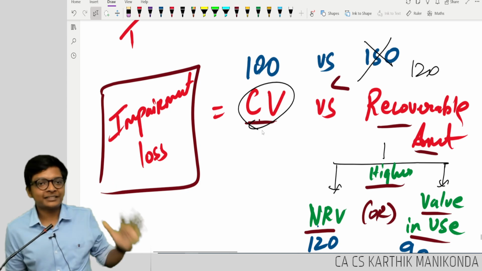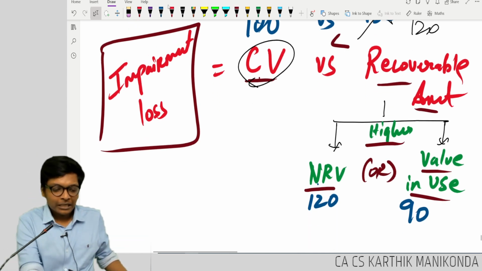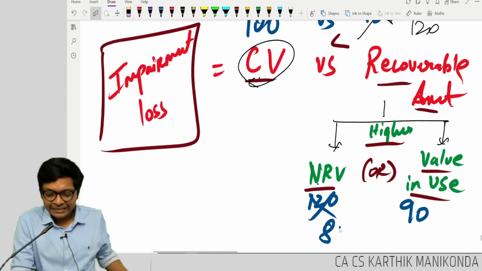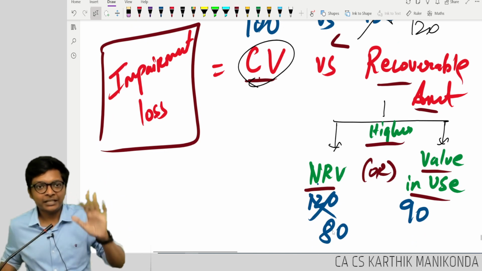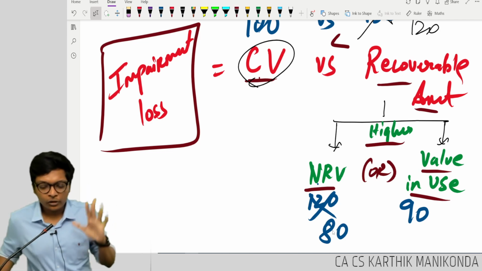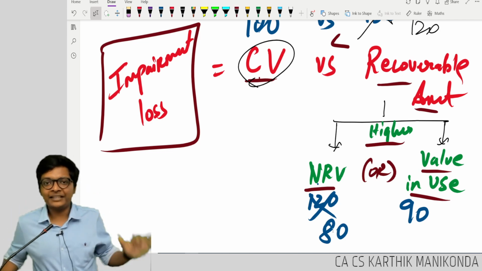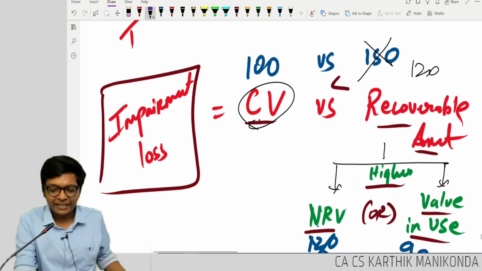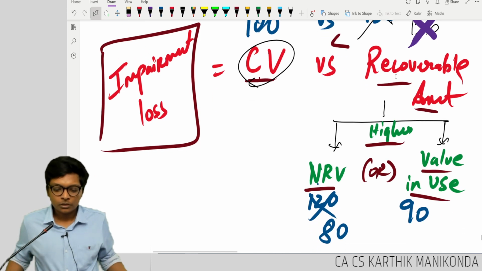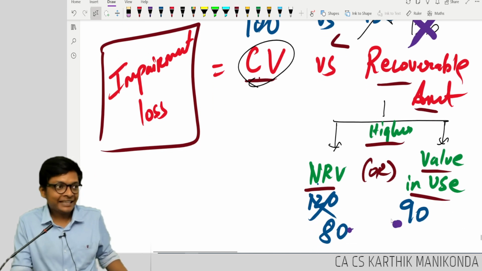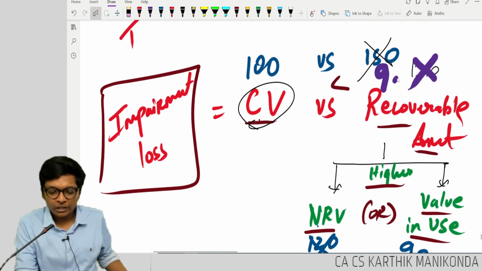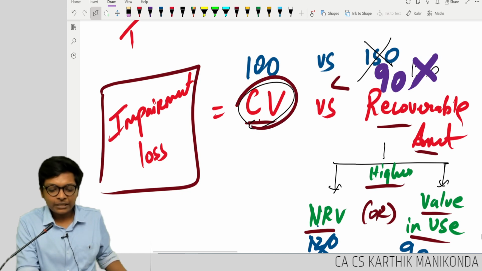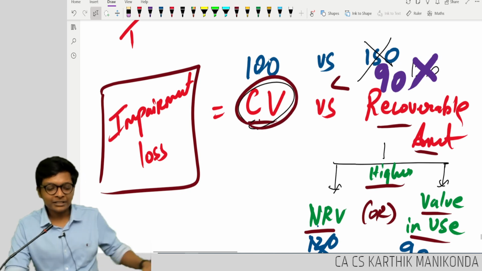Concept of prudence. Next example, NRV is 80. NRV is 80, value in use is 90. Sir, what is value in use? I'll explain. For now, write down. Value in use 90, NRV is 80. What is my recoverable amount now, guys? Whichever is higher. Which is higher? 90. Now I will write recoverable amount is 90, carrying amount is 100. So what is the impairment loss?